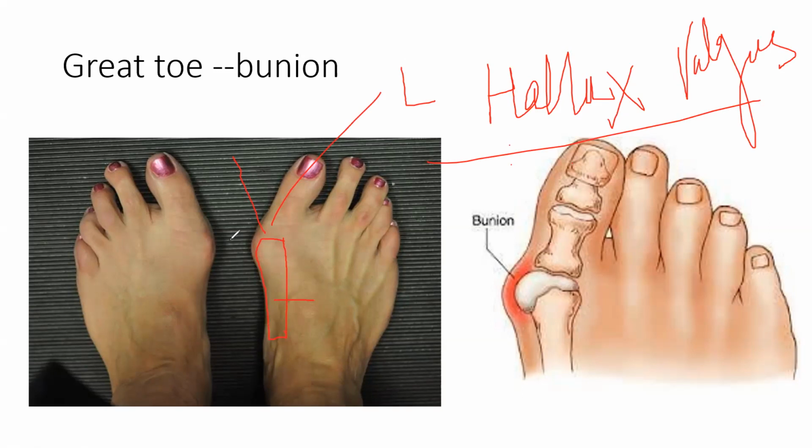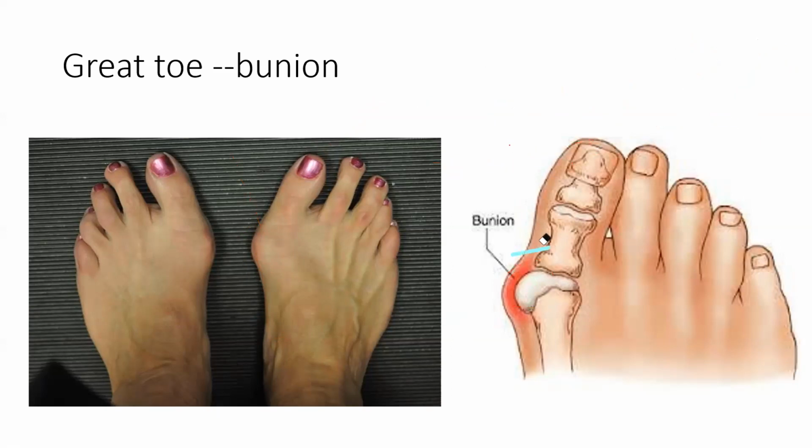Okay. But in hallux valgus, because of continuous pressure at this area, sometimes it goes into inflammation. This is known as bunion. Bunion means this area will get inflamed. This is a type of bursitis. If there is no pain, then it is hallux valgus.